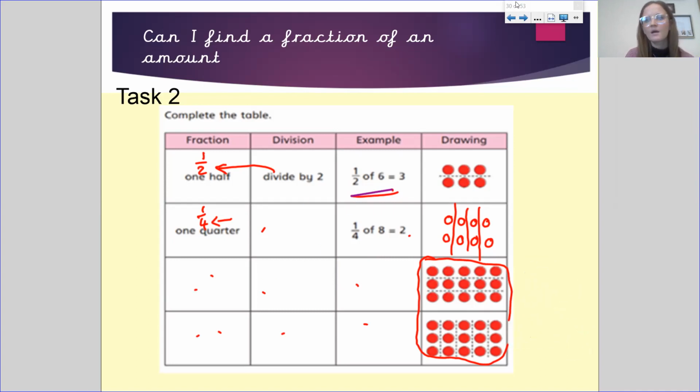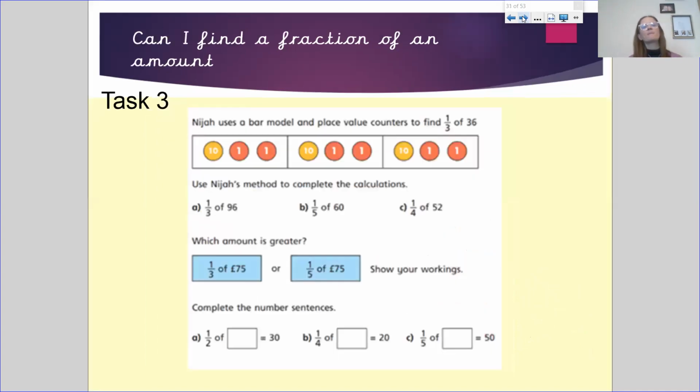And then our final question. Niger uses a bar model and place value counters to find 1/3 of 36. Use that method to complete the calculation for the following 3 questions. Make sure you're using your bar model and your place value counters. Look at your 10s and your 1s. Then work out which is greater, 1/3 of 75 or 1/5 of 75. You need to work out what 1/3 of 75 is and what 1/5 of 75 is, show your working and tell me which number is bigger.